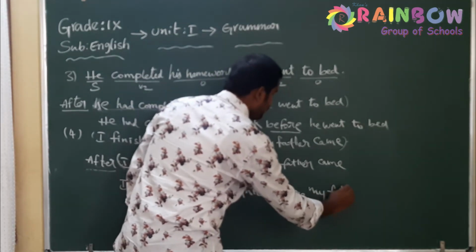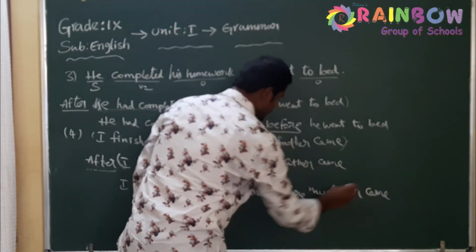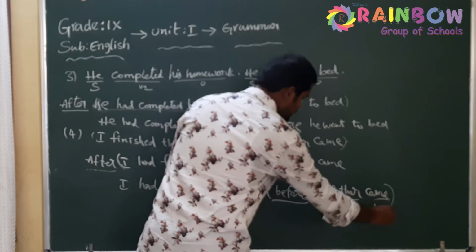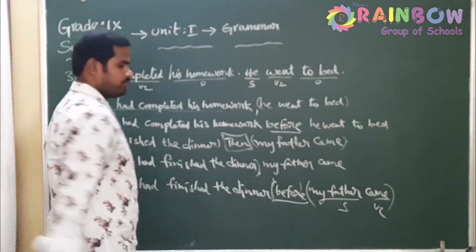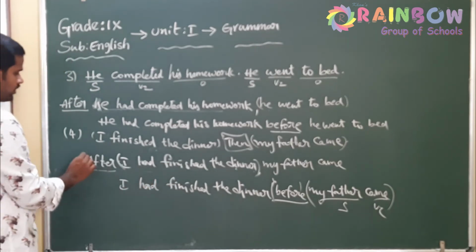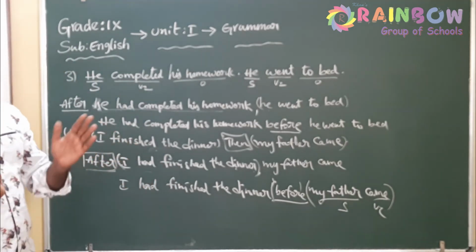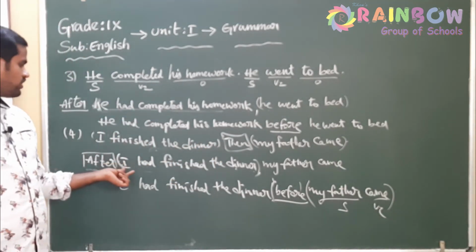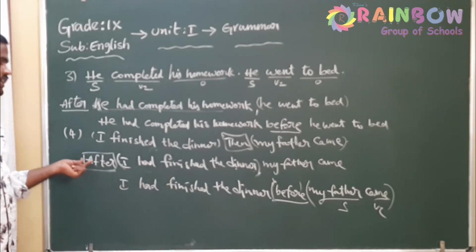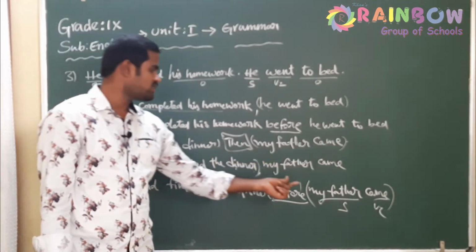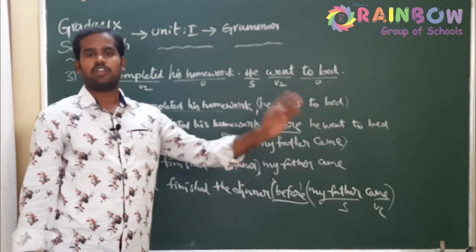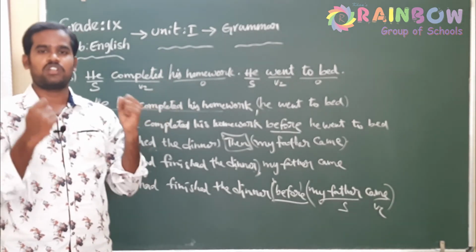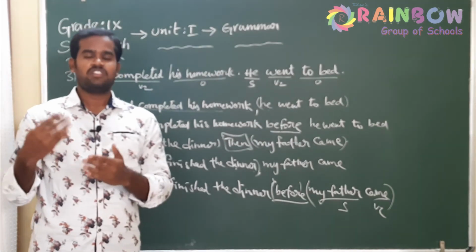Before my father came. See, where did I use before now? My father is the subject, came is V2. Simple past. So before simple past, you have to use this linker. Before past perfect, you have to use this linker. This is a simple shortcut to remember where to place the linkers after and before. So the statement which contains had is always preceded by after. And the statement which is in simple past is always preceded by the linker before. If you can remember this, then the grammar topic of our first unit is very simple, and you can write answers with ease.